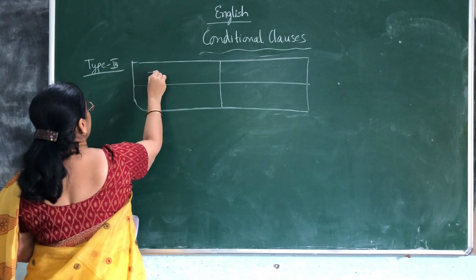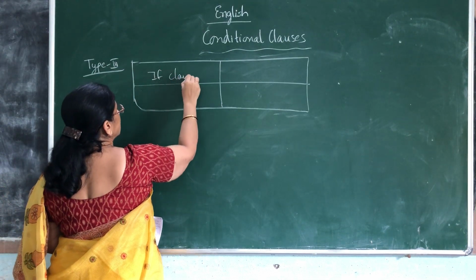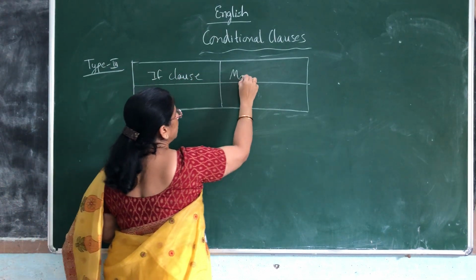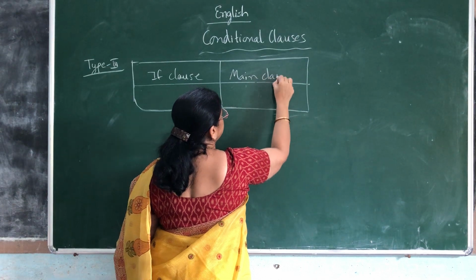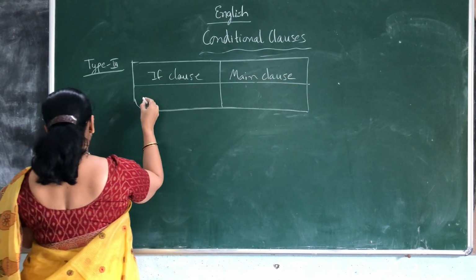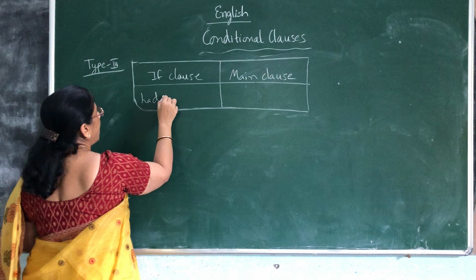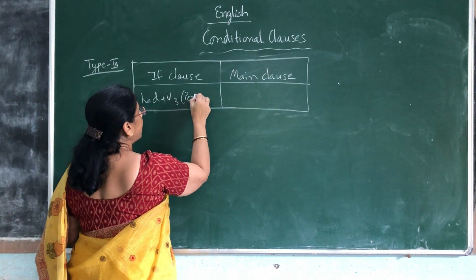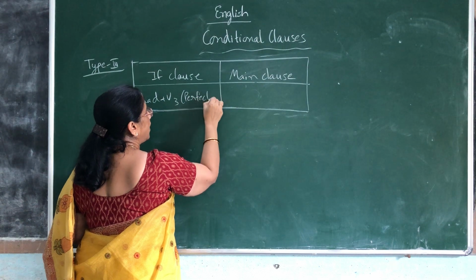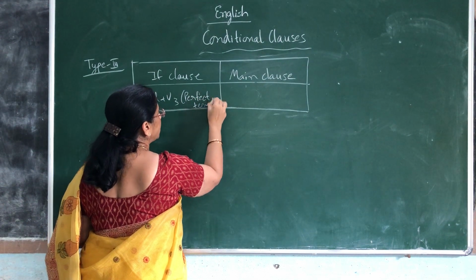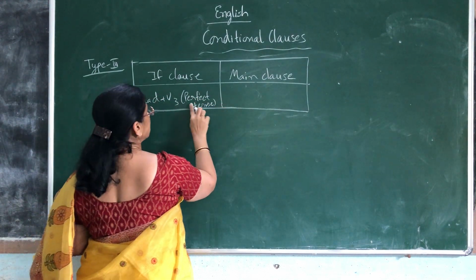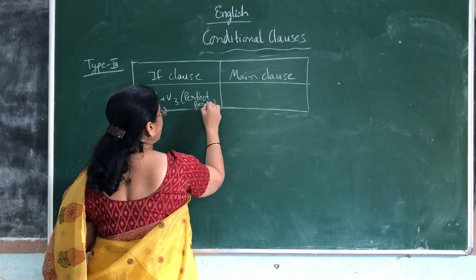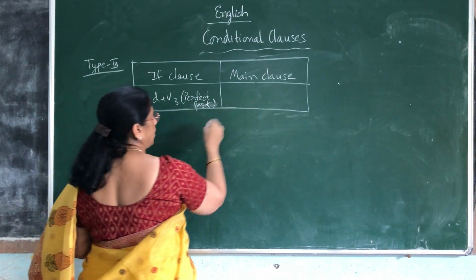Type 3 has an if clause and a main clause. Okay, children. If clause will have had plus V3. What do you mean by this? When you use the word had, have or has, they are indicated as perfect tense. Because it is had, we are using the past perfect tense.